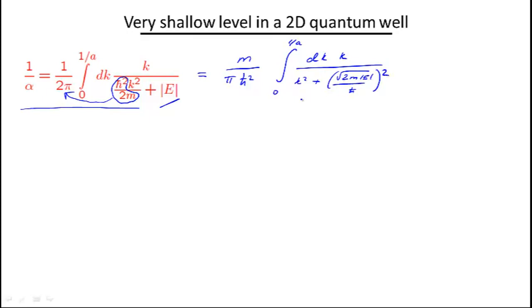I just wrote it in this form, and you will understand why. If I set the energy to 0, I have the logarithmic divergence that, as we know, allows the existence of the bound state. But if E is finite, this divergence disappears, and the smaller the E, the larger the divergence.